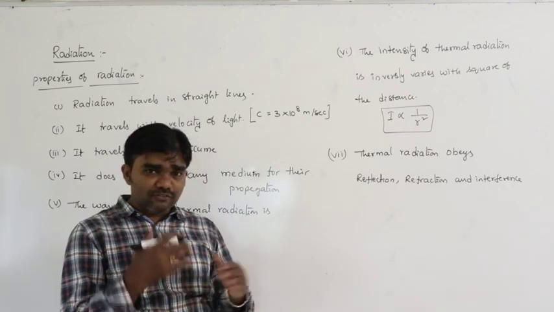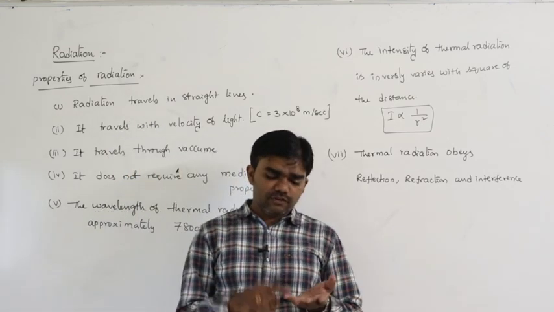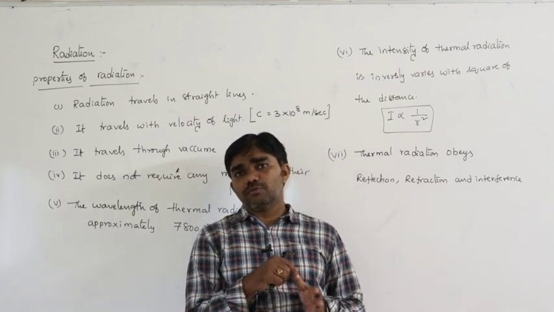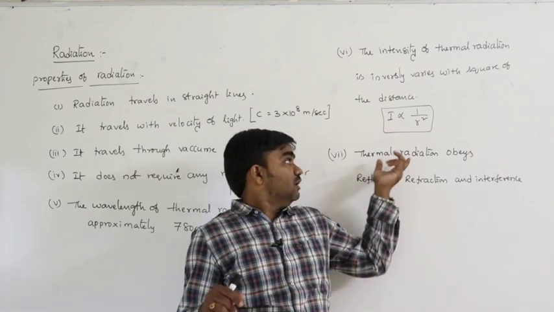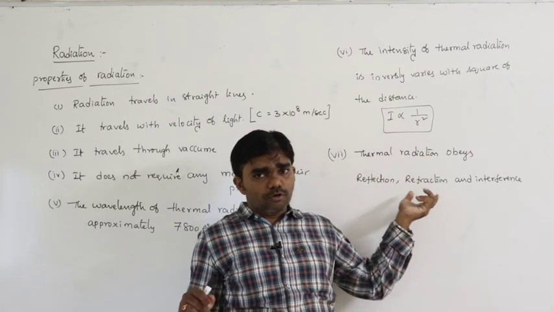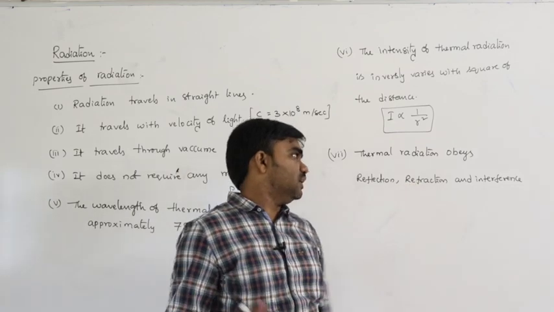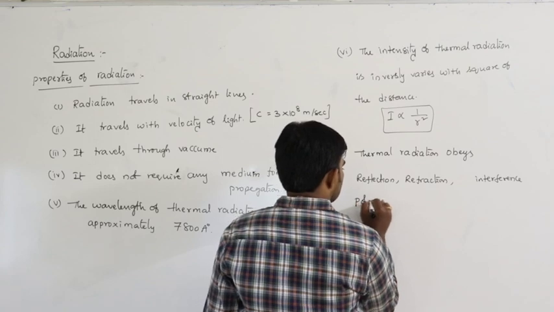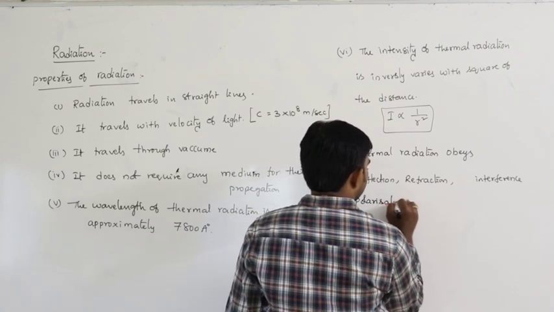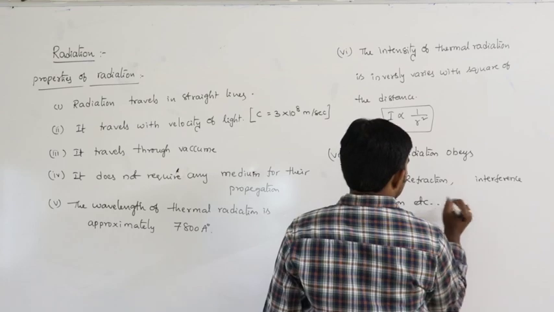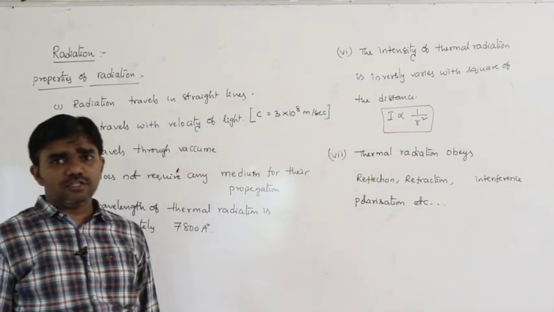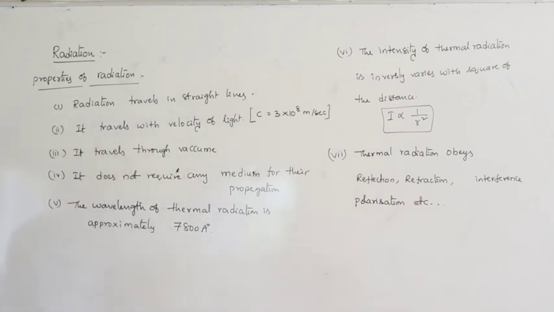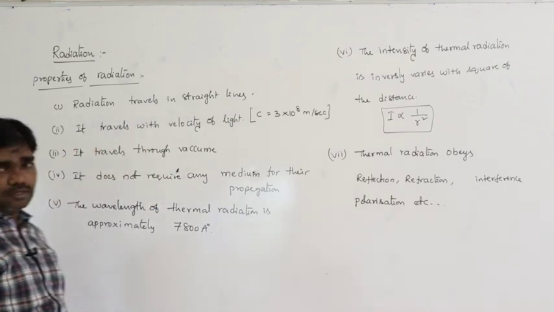What are the properties of light? Reflection, refraction, interference, diffraction, polarization. All these are the properties of light. That is why thermal radiation obeys reflection, refraction, interference, polarization, etc. These are the properties of thermal radiation.